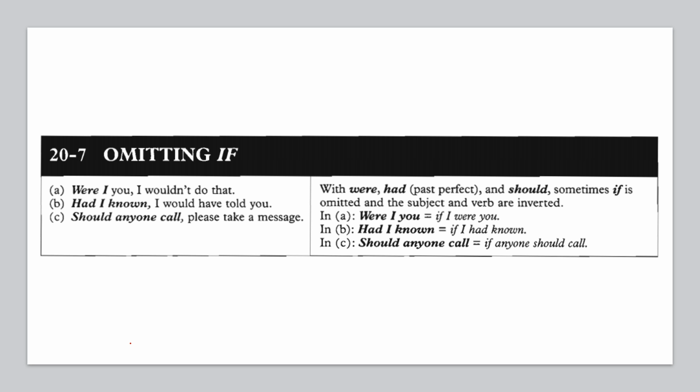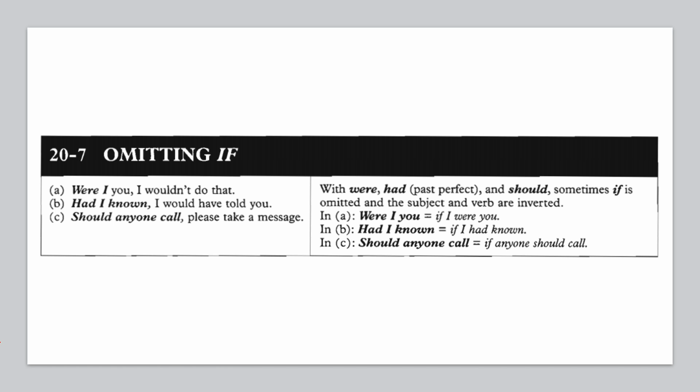And then omitting if. Were I you, I wouldn't do that. With were, had, past perfect, and should, sometimes if is omitted and the subject and verb are inverted. Have a look at the example. A, were I you, I wouldn't do that. So in this case, if is dropped and the subject and the verb are inverted. I were you becomes were I you.